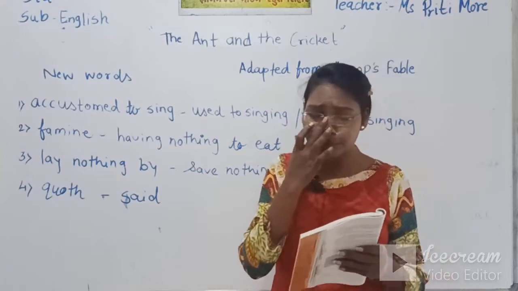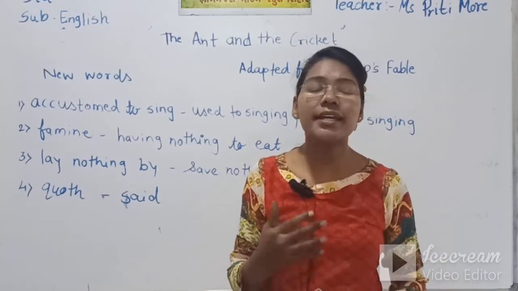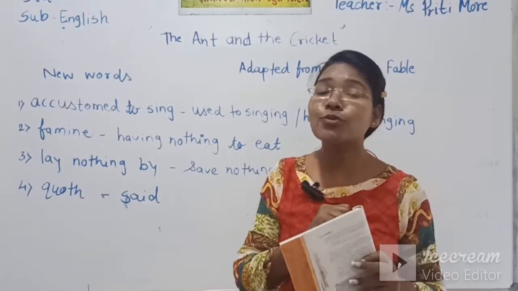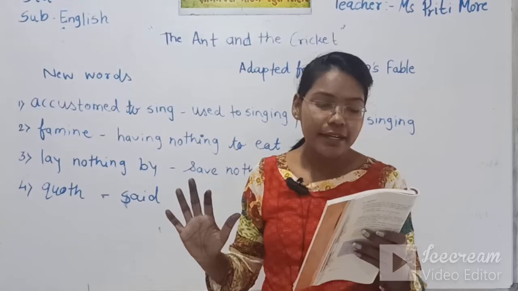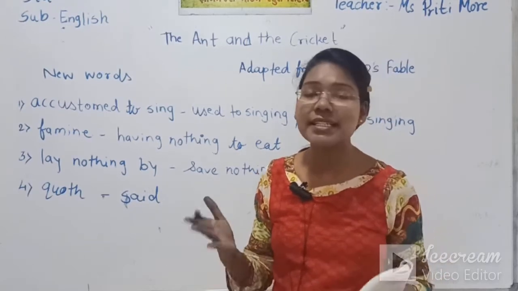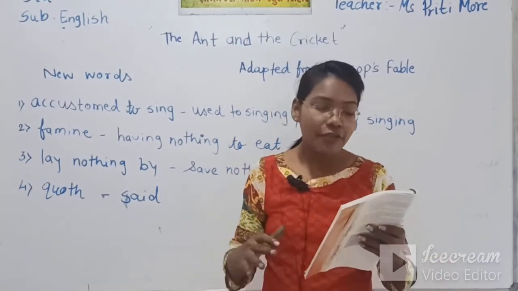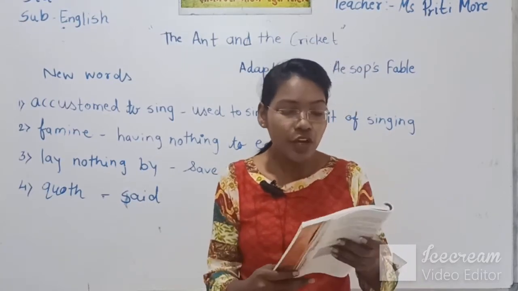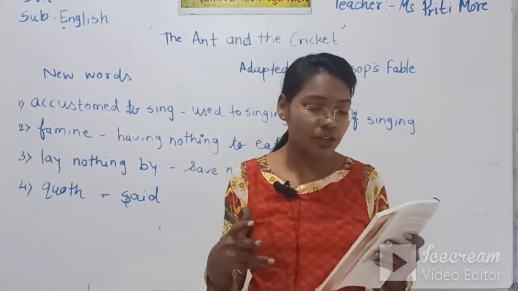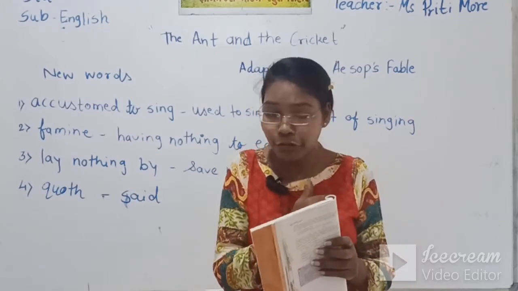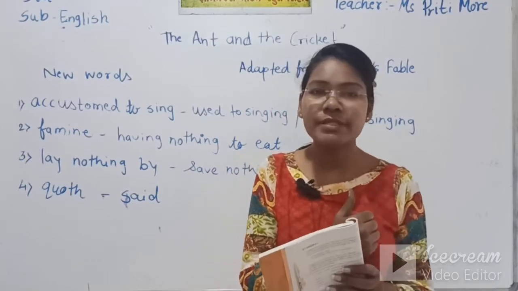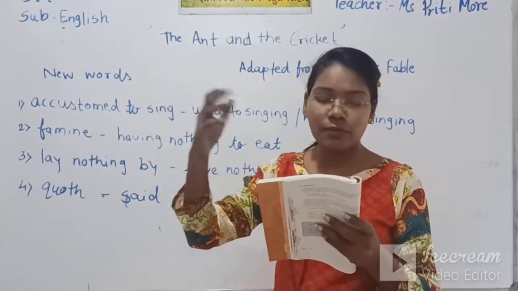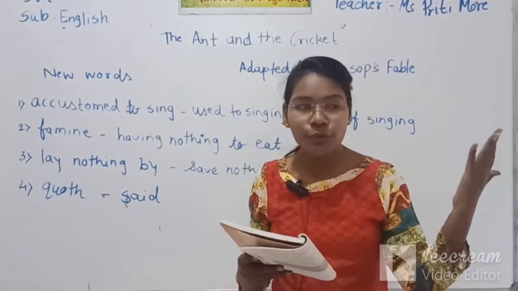What is the Cricket saying? Now I decided to stay at home, because in the summer and spring seasons I used to sing day and night, but at the end of both seasons I decided to stay at home. But when he decided, there was nothing to wear and nothing to cover himself, because winter was there and he was feeling very cold. So he wanted to cover himself with clothes or something to protect himself from the winter.